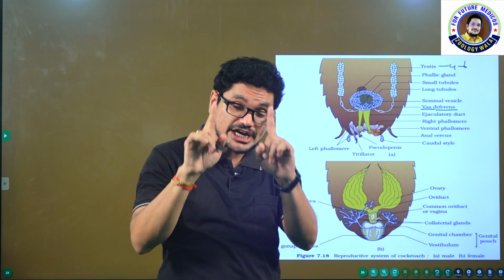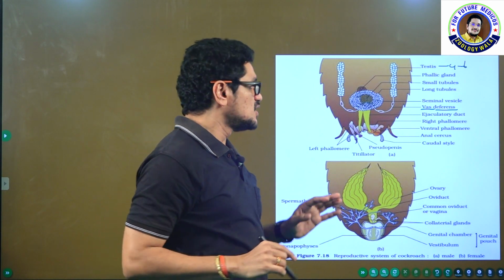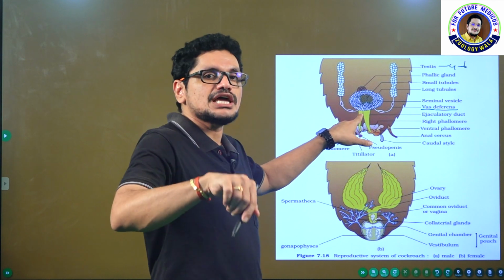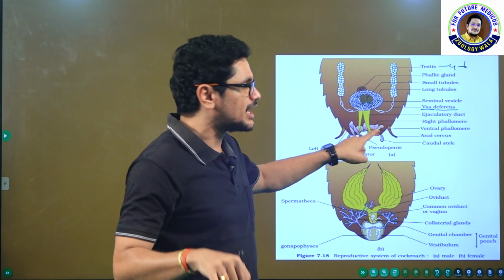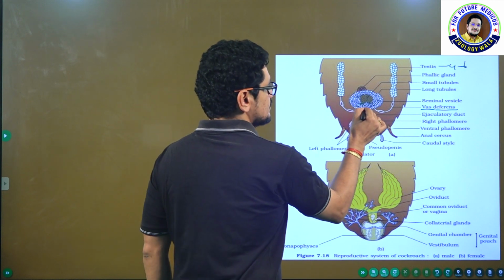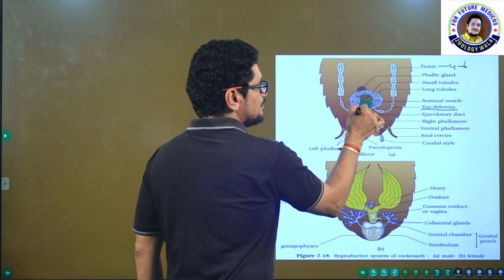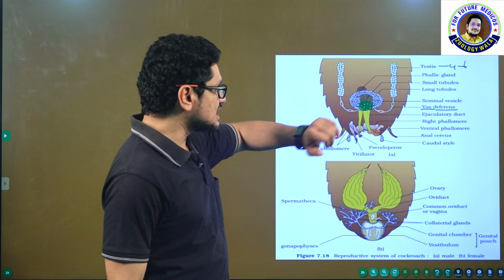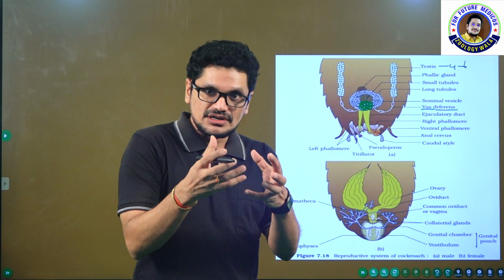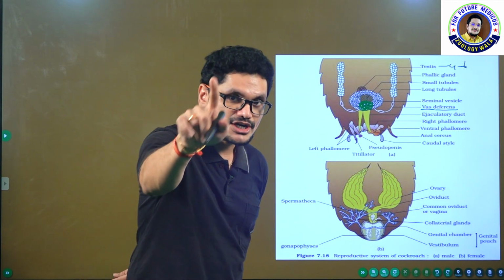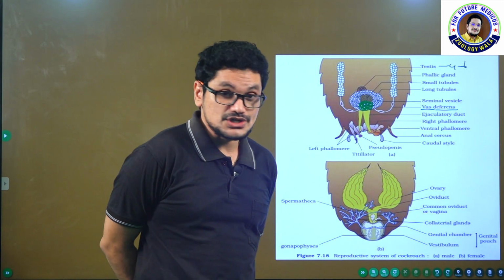This is very important from the statements point of view, my dear friends. The statement that vas deferens opens into seminal vesicle through ejaculatory duct is wrong. Vas deferens opens into ejaculatory duct through seminal vesicles. These are glistening whitish in color, and the seminal vesicles are useful for storage of the sperms. Seminal vesicles are present only in male cockroach, not in female cockroach.